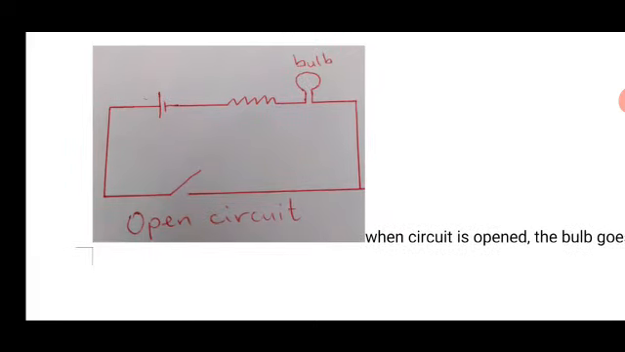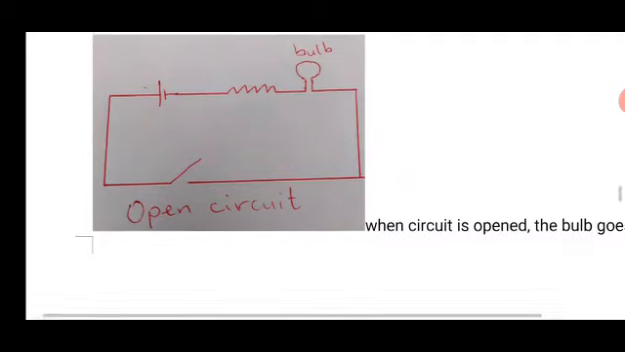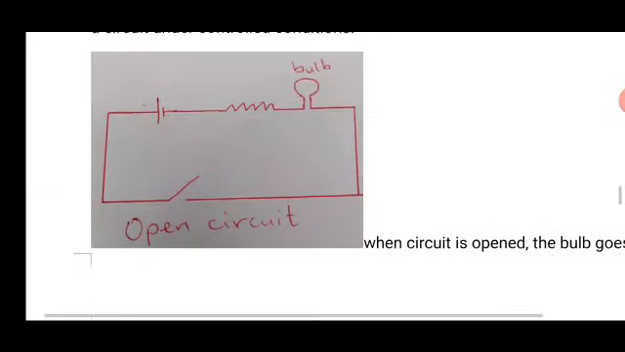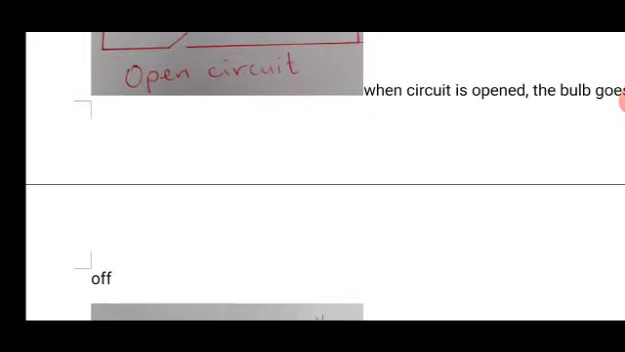You can see that this switch is off. It is not on. This circuit is open because there is no connection here. The circuit has been broken here. That is, there is no continuity in the conductor conducting the electricity. Then we say that the circuit is opened. Here, the switch has been put off. When the circuit is opened, the bulb goes off. That is, you won't have light on the bulb because the circuit is opened.